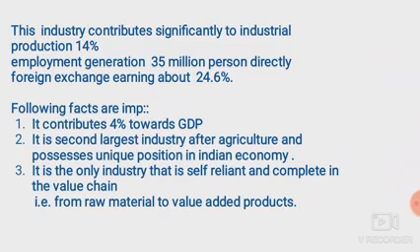Agro based industry contributes significantly to industrial production, around 14%, employment generation, it directly employs 35 million persons, and foreign exchange earning about 24.6%. Some of the important facts: it contributes 4% towards GDP. It is the second largest industry after agriculture and possesses a unique position in the Indian economy. It is the only industry that is self-reliant and complete in the value chain, that is, from the raw material to value-added products.